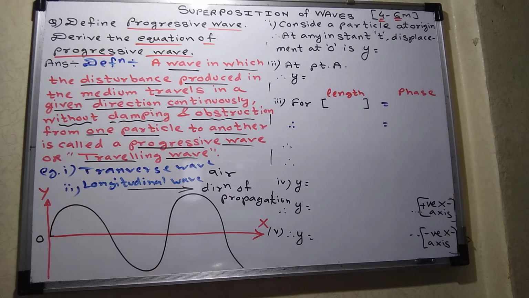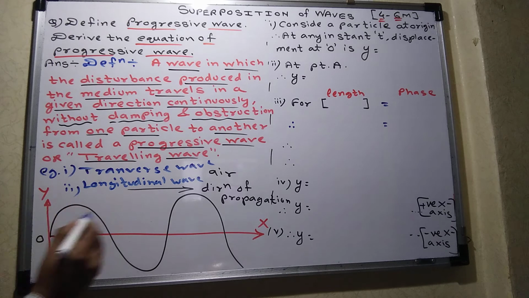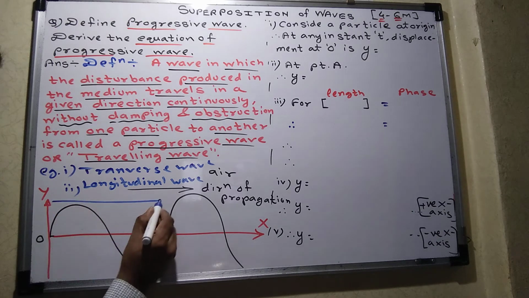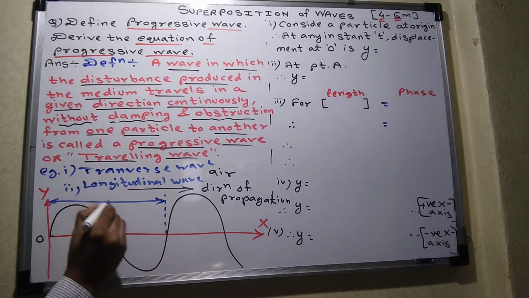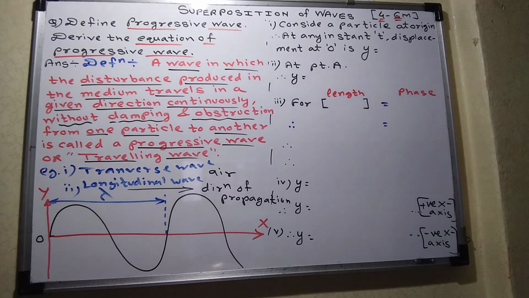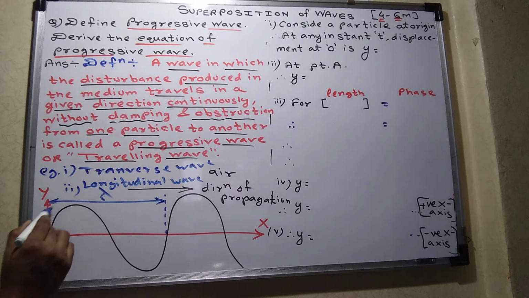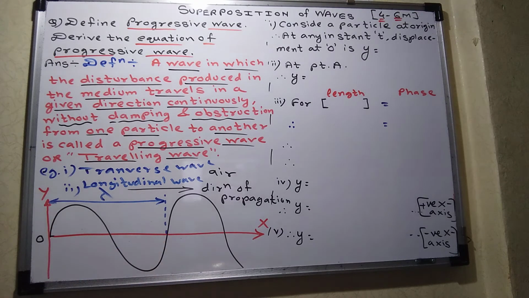So students, let us start the derivation for the equation of progressive wave. All of you concentrate. As we know, the length to complete one cycle is called wavelength. Am I right? The distance covered by one cycle is called wavelength.